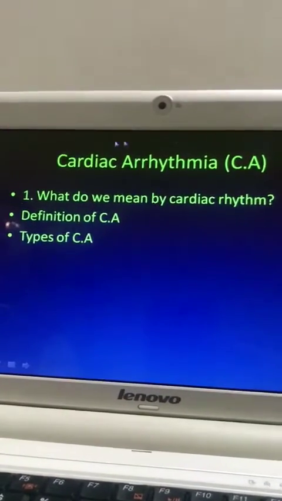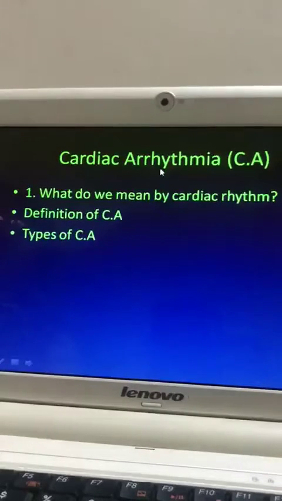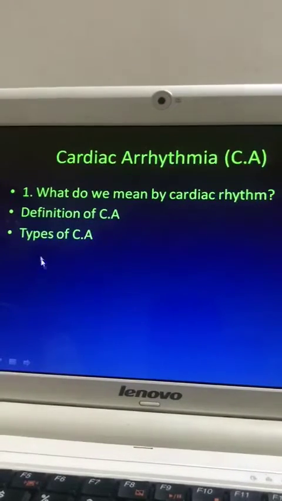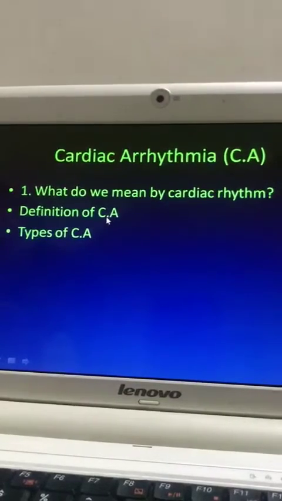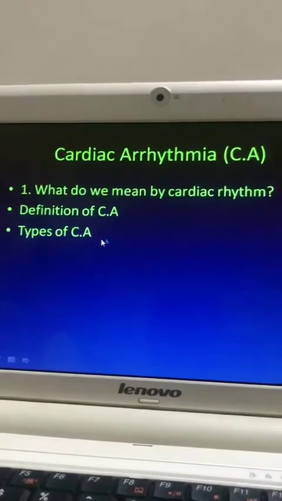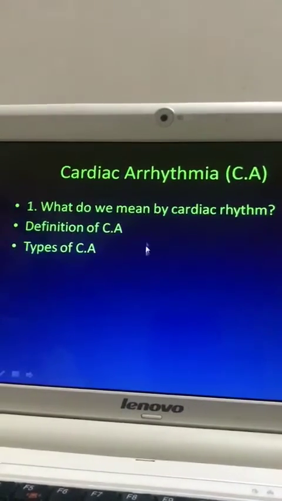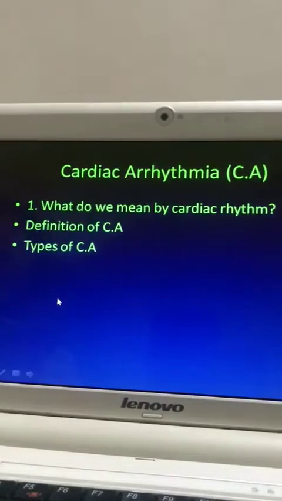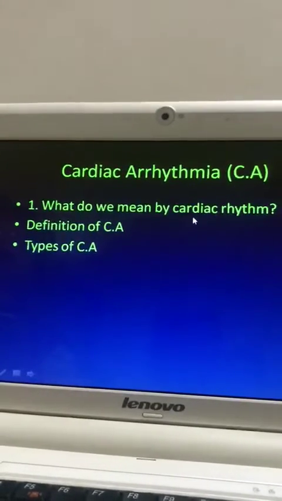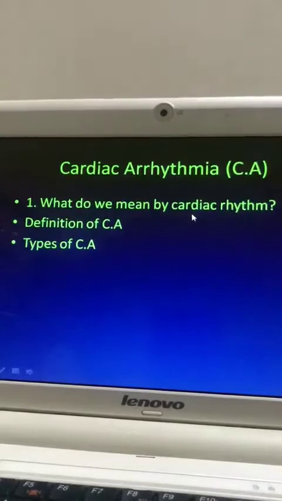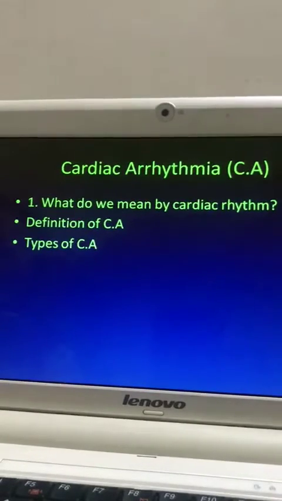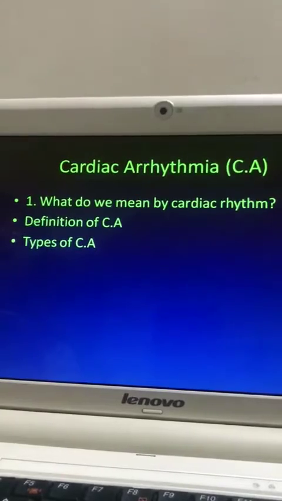Cardiac arrhythmia. Before discussing cardiac arrhythmia, we have to know these points: what do we mean by cardiac rhythm, what is the definition of cardiac arrhythmia, and what are the types of cardiac arrhythmia? These three things we shall discuss, and to understand cardiac arrhythmia, we need a clear conception about cardiac rhythm. That is, what is normal cardiac rhythm? Now we shall discuss normal cardiac rhythm.